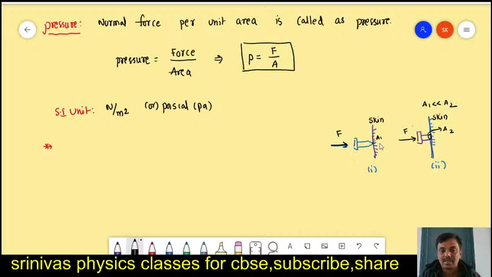It can pierce through your skin if you apply more force, but the second cannot damage your skin much. That means the effect of force is more in case 1 compared with case 2, right?